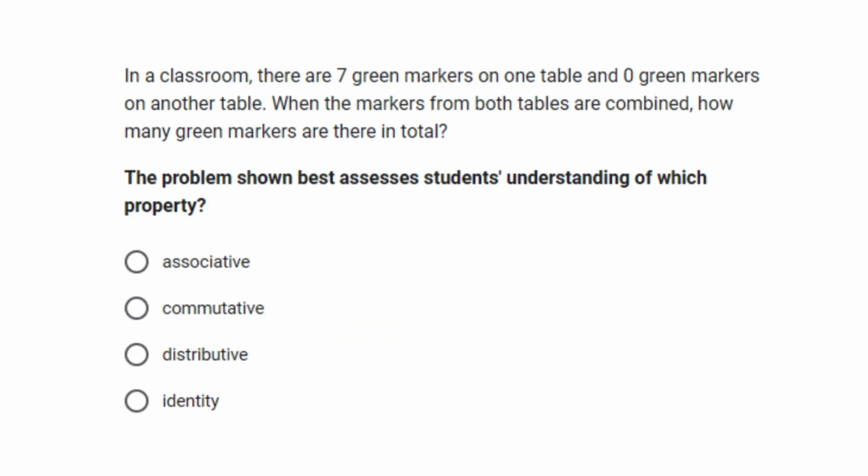In a classroom, there are 7 green markers on one table and 0 green markers on another table. When the markers from both tables are combined, how many green markers are there in total?